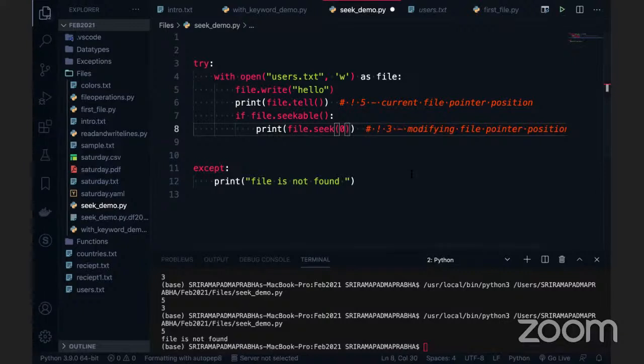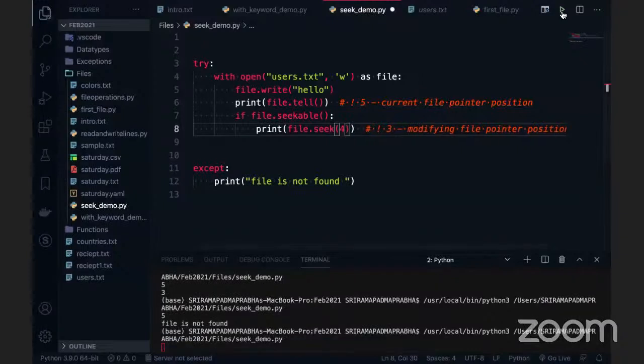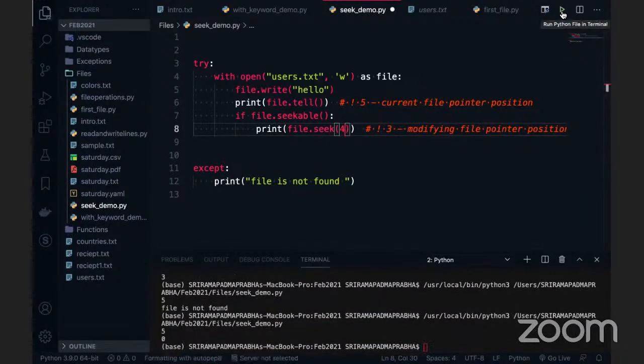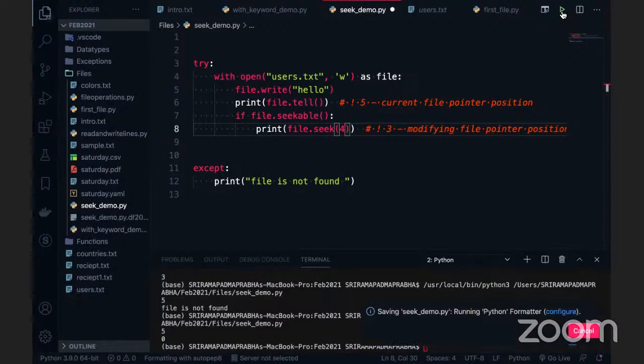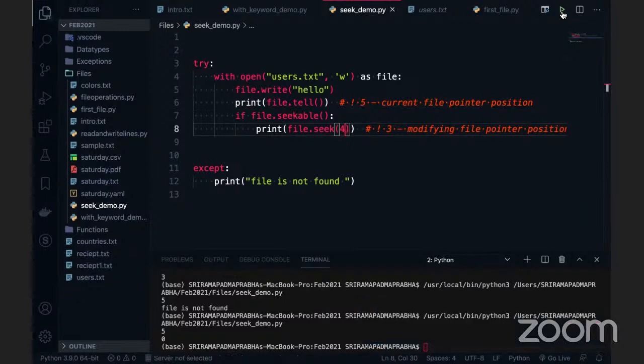So you have to modify the data on the file pointer, guys. Now I'm going to execute this code. We can see this is working. File.seekable, I am changing this code to the pointer. The simple thing is that seekable returns true or false, and seek modifies the file pointer position. Something like this, we can understand.